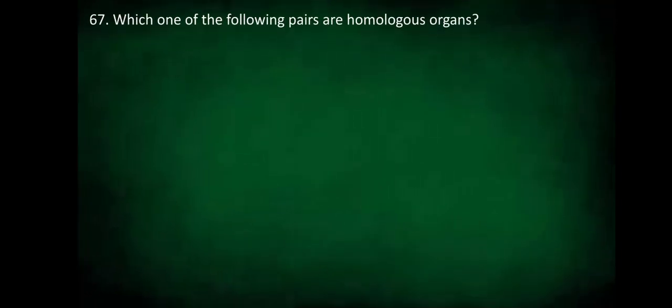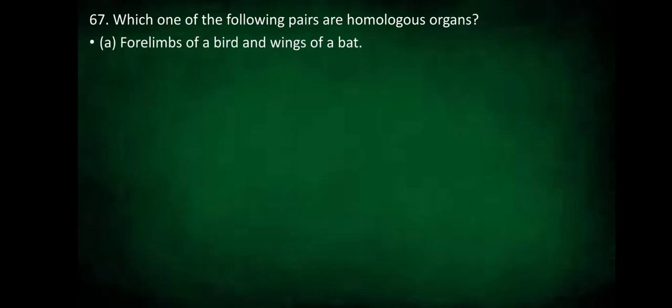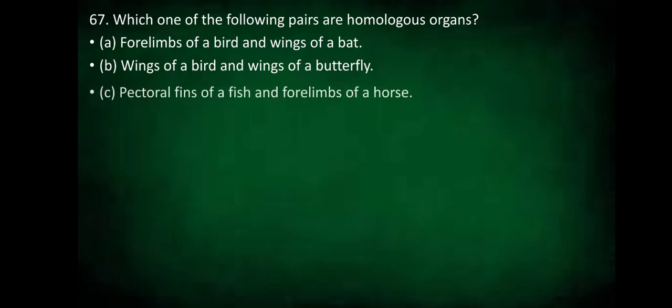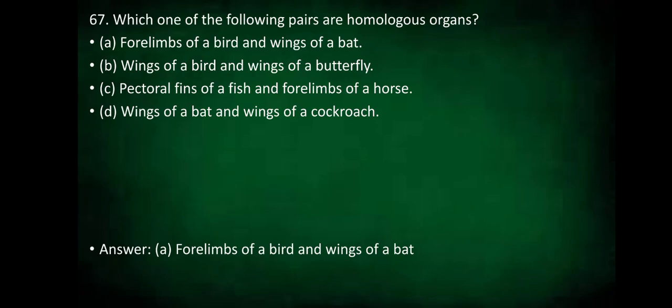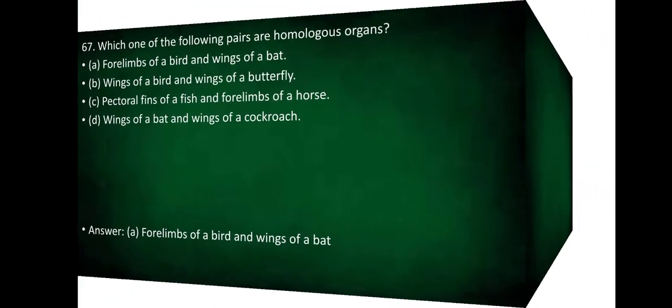Which one of the following pairs are homologous organs? Forelimbs of a bird and wings of a bat? Wings of a bat and wings of a butterfly? Pectoral fins of a fish and forelimbs of a horse? Or is it wings of a bat and wings of a cockroach? The forelimbs of a bird and wings of a bat is the correct pair of homologous organs.